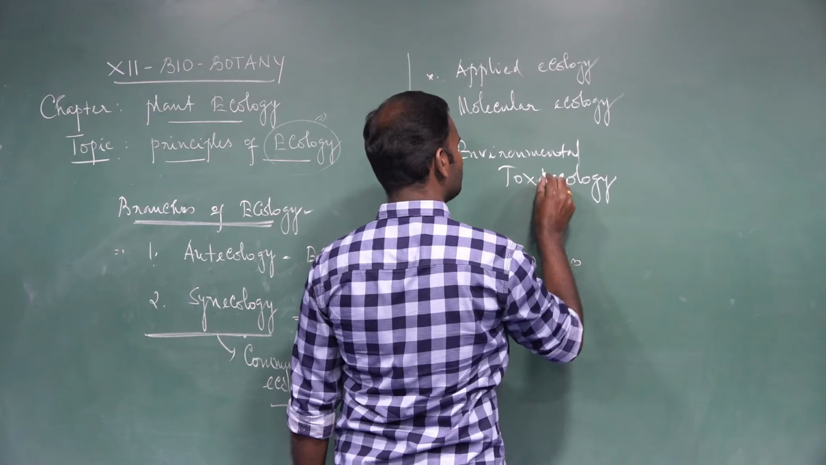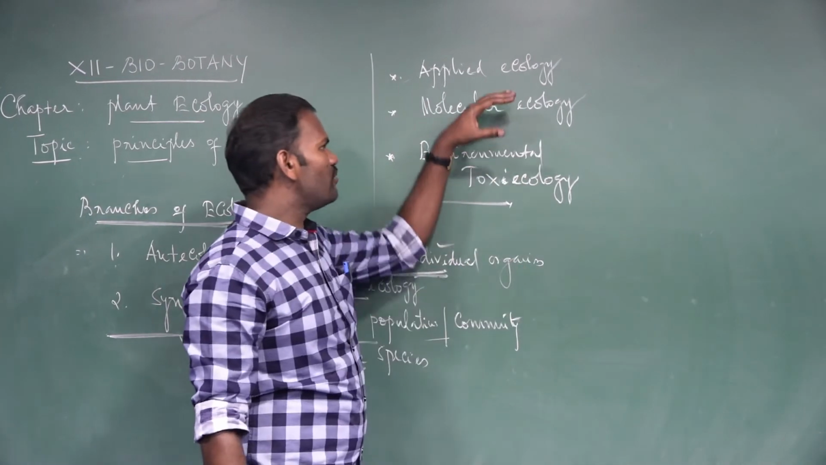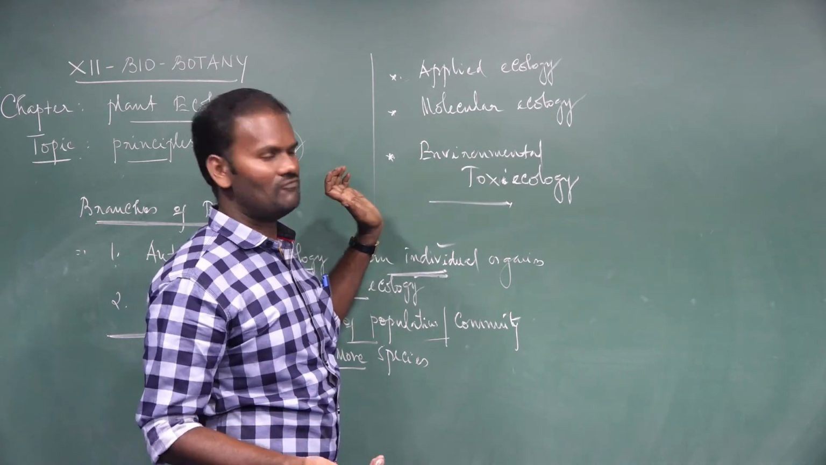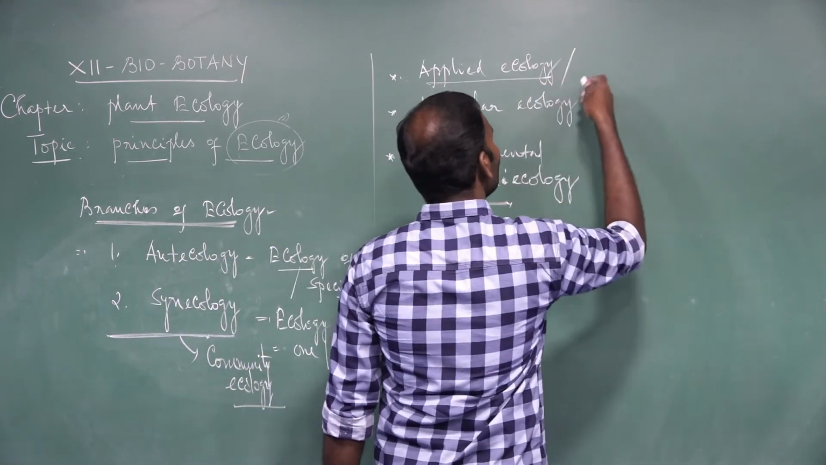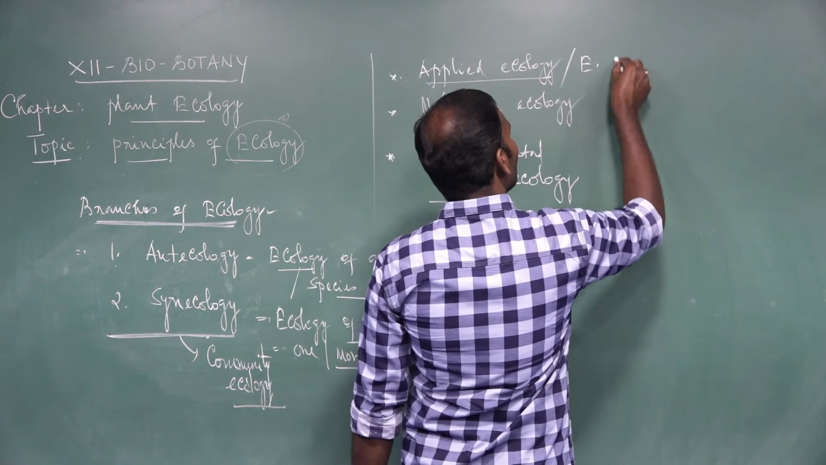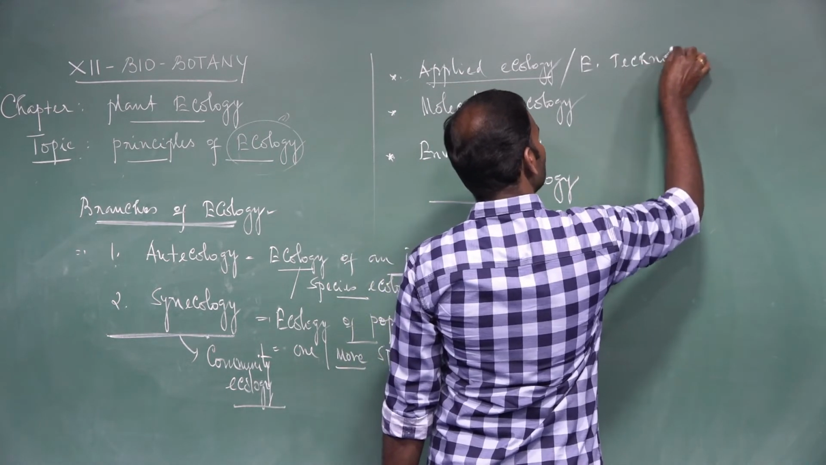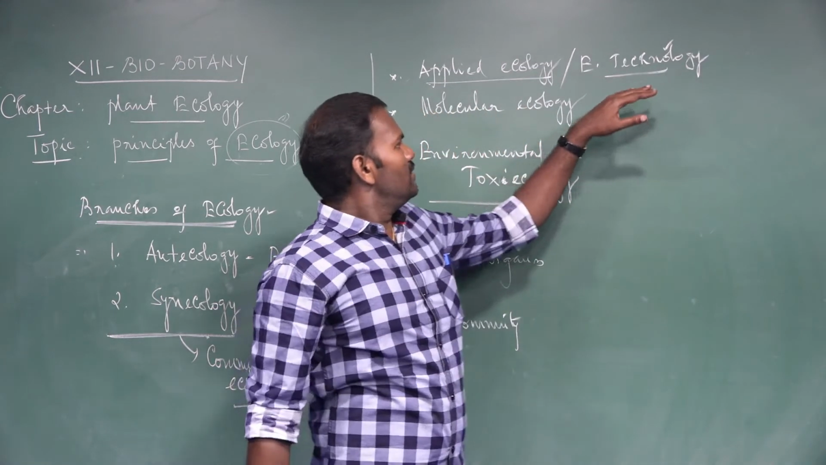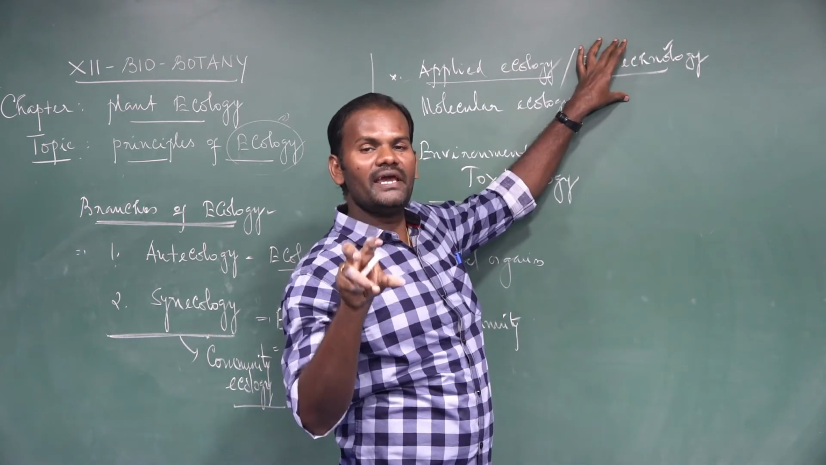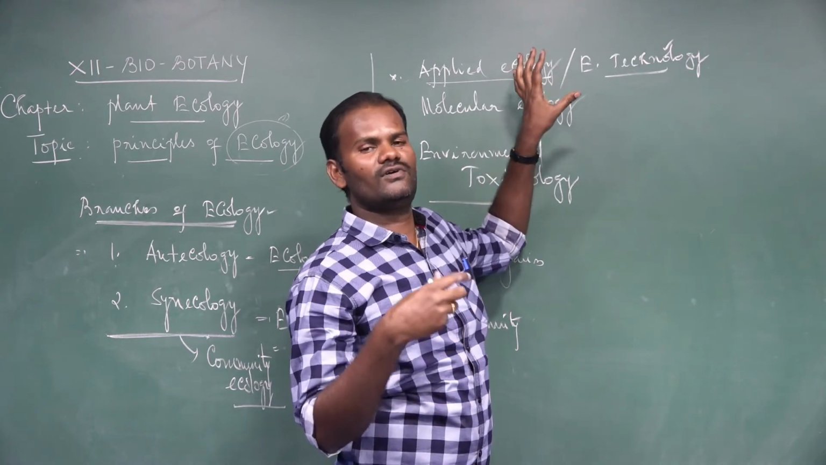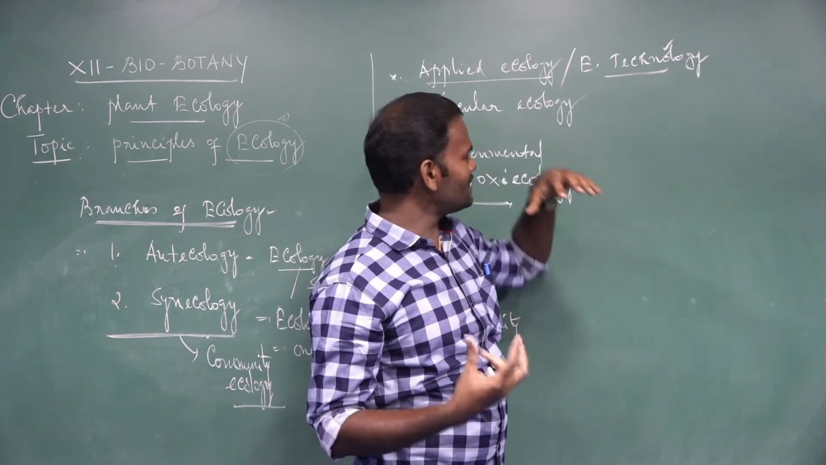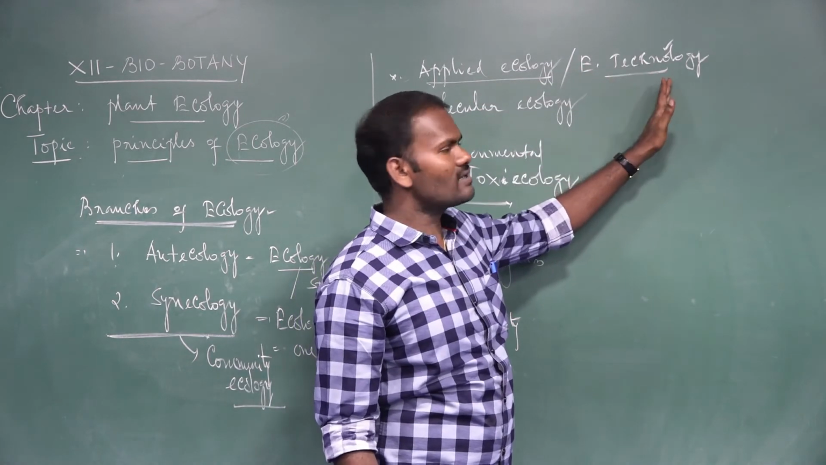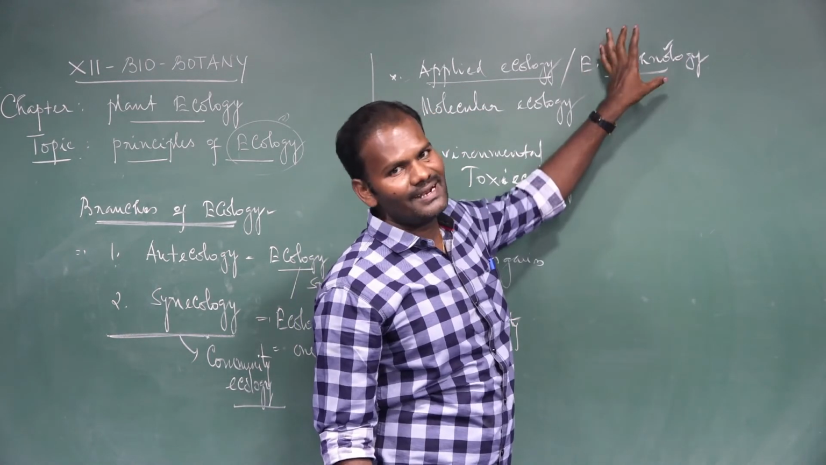Environmental toxicology. These are the new dimensions of ecology established due to the many advances in the field of ecology. What is called applied ecology? It is also called environmental technology. Why can we say environmental technology? It's nothing but applications of science in ecology. If a lot of science applications are involved in ecology, it is also called eco-technology or environmental technologies.